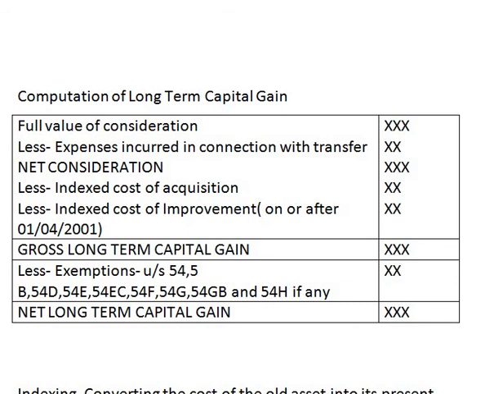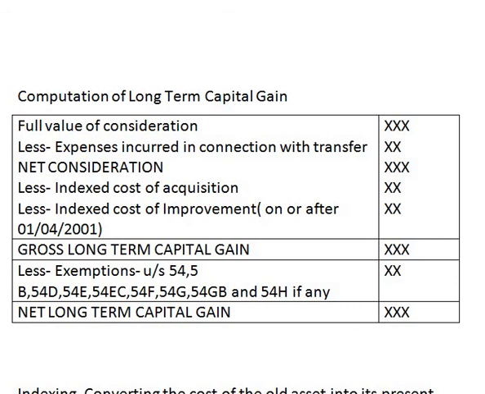But here, as we are dealing with long-term capital asset, we have to consider indexed cost of acquisition as well as indexed cost of improvement, because the assessee holds the capital asset for a very long period of time. That is the reason indexation of the asset is required. I think when we practically solve these sums, you will understand these terms in better manner.